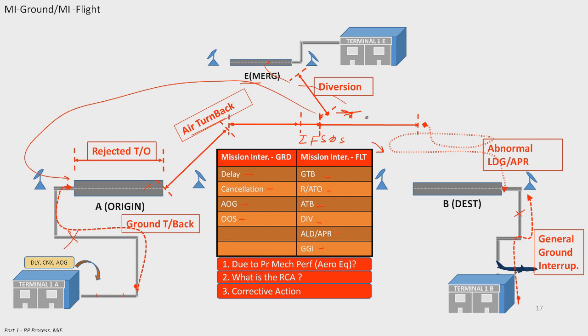Because we don't want to see this problem 50 minutes later, 50 days later, 50 weeks later. We don't want to see reoccurrence. This is very important for us to fix the problem. So we need to do the root cause analysis.